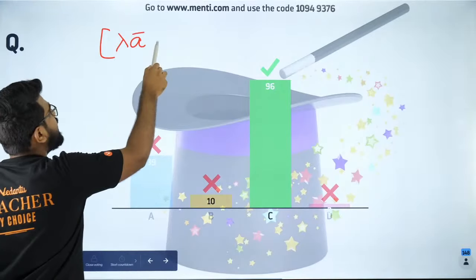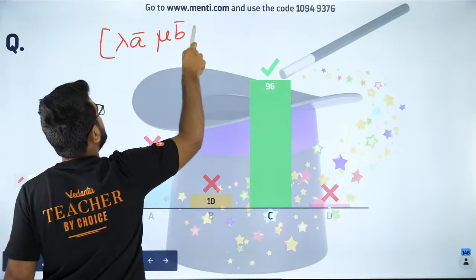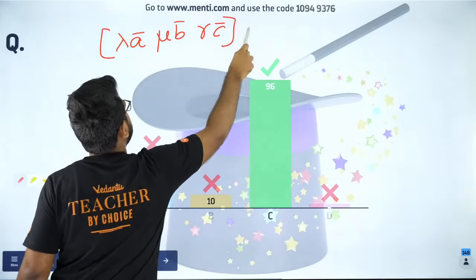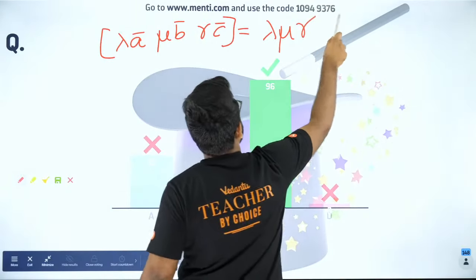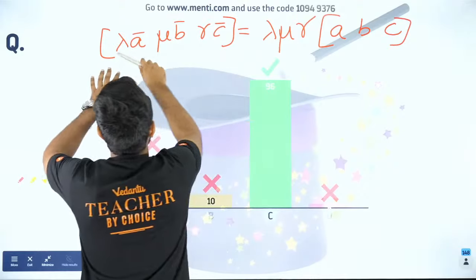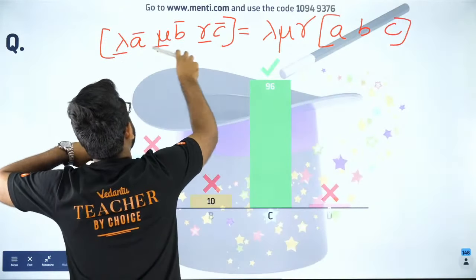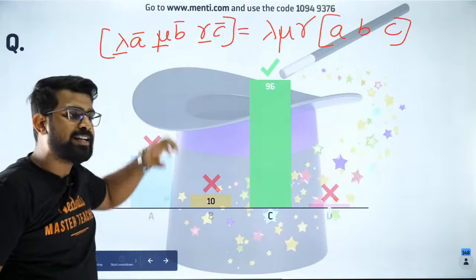So if you have lambda A, mu B, gamma C, this will simplify as lambda mu gamma times the box product of A, B, C. So whenever you have a scalar or a constant in front of these vectors, you can take them outside. Did you all get it?